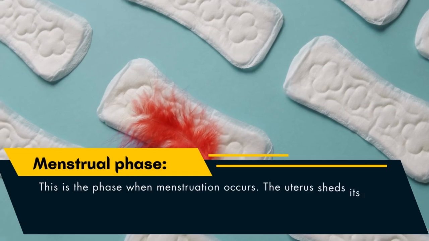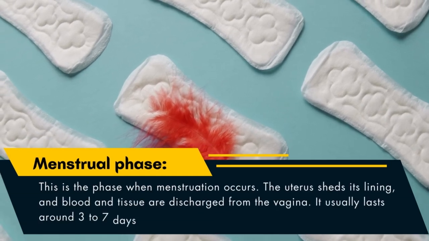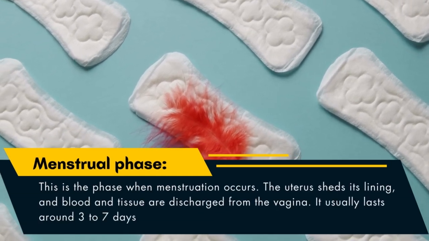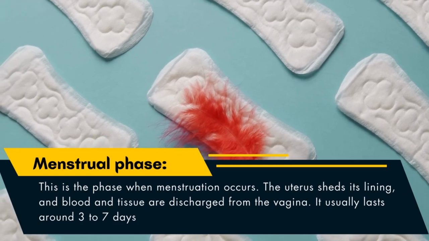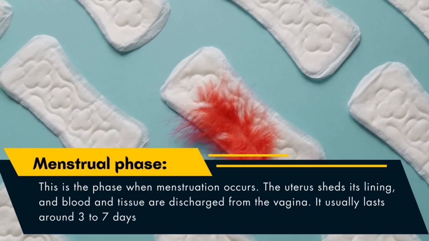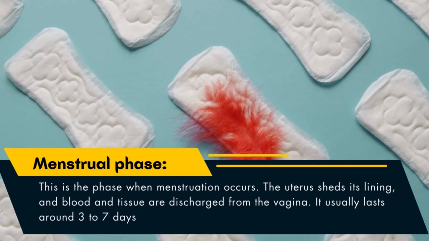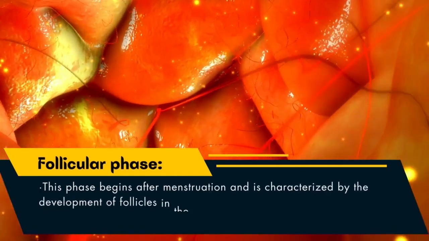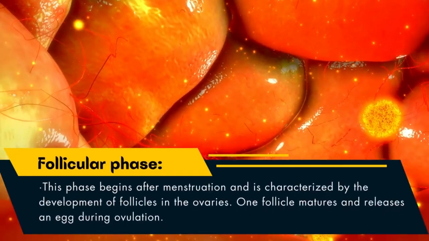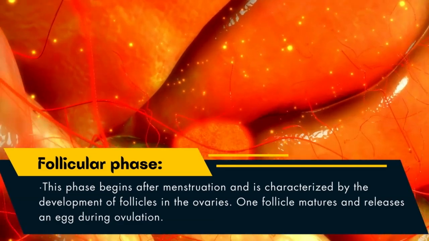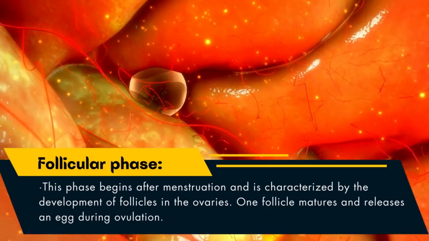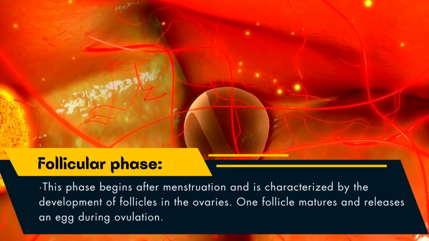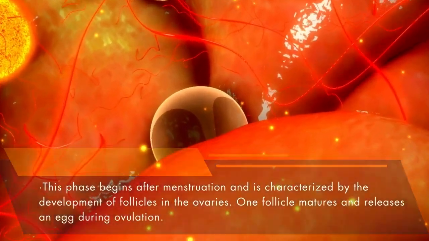It consists of the menstrual phase, which is the phase when menstruation occurs. The uterus sheds its lining, and blood and tissue are discharged from the vagina. It usually lasts around 3 to 7 days. We have the follicular phase, which begins after menstruation and is characterized by the development of follicles in the ovary. One follicle matures and releases an egg during ovulation.